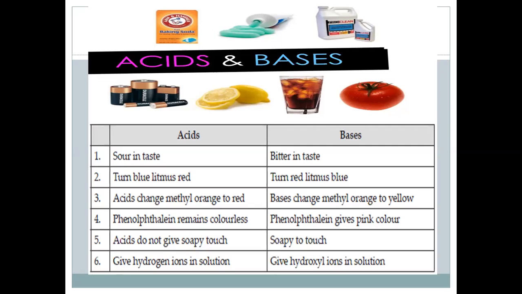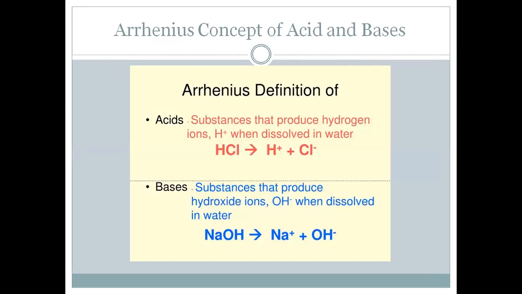Acids give hydrogen ions in solution, while bases give hydroxide ions in solution. So let's move towards the different concepts of acids and bases. Different scientists gave their own opinions on how acids and bases can be defined. First of all, we have a scientist whose name is Arrhenius, who defined acids and bases.